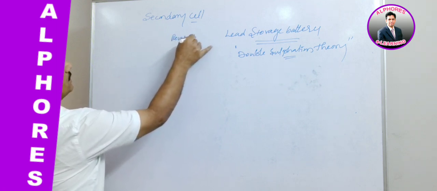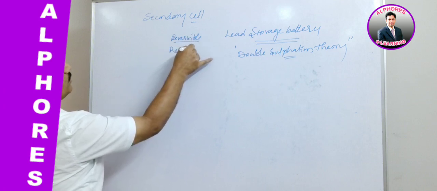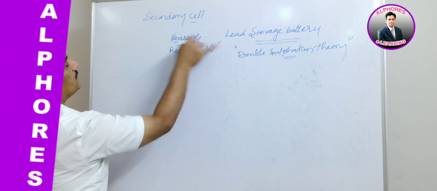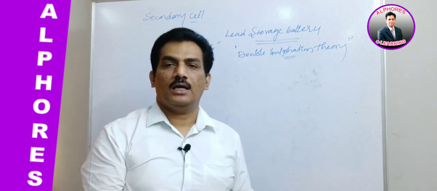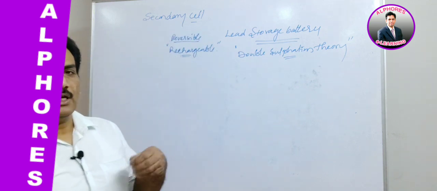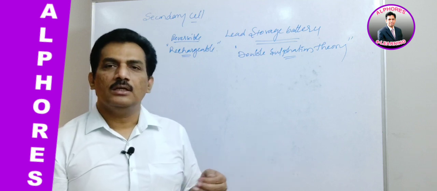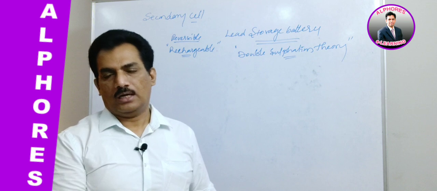Reversible means it is rechargeable. Once we have used the battery, by passing current through the electrolyte solution, we can make the cell reaction reverse, and once again we can use it for the generation of current.